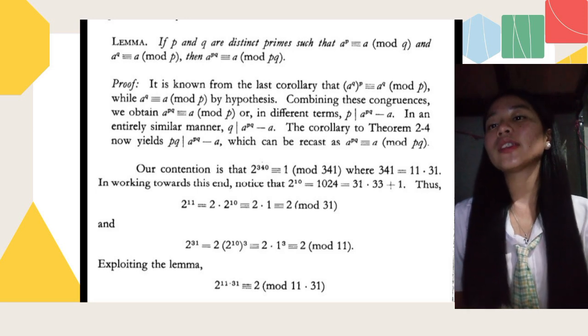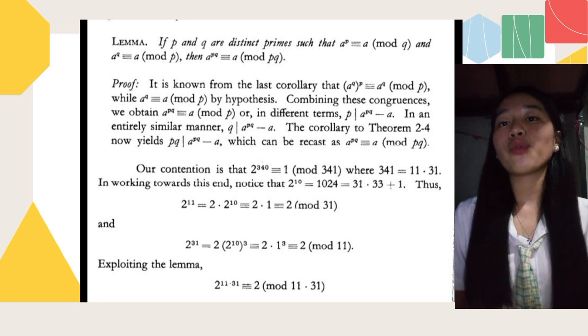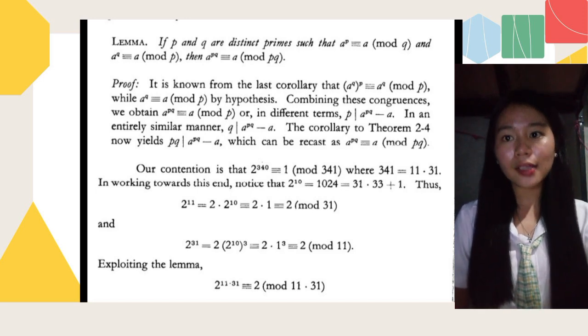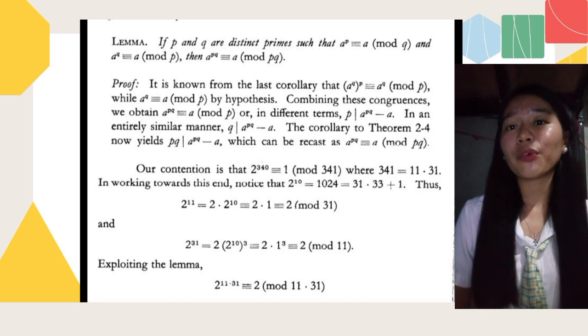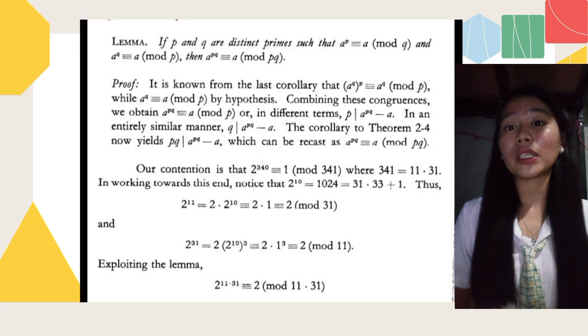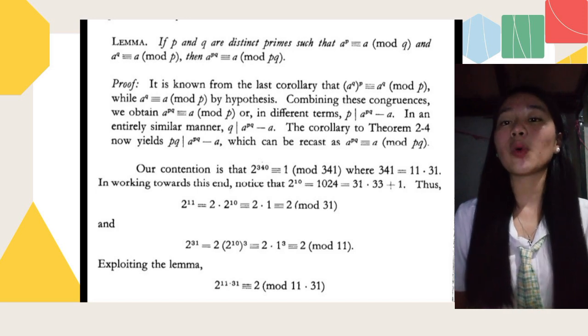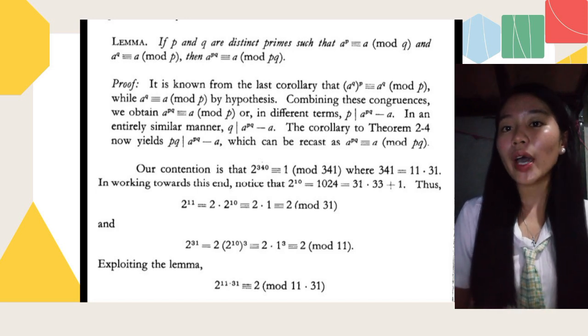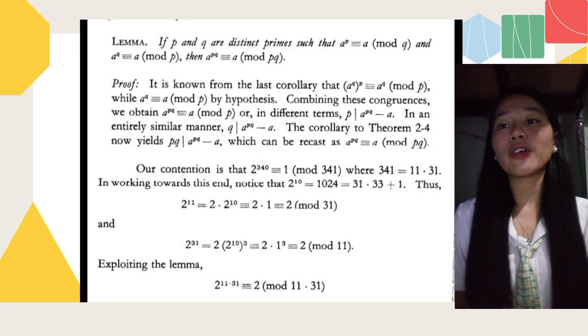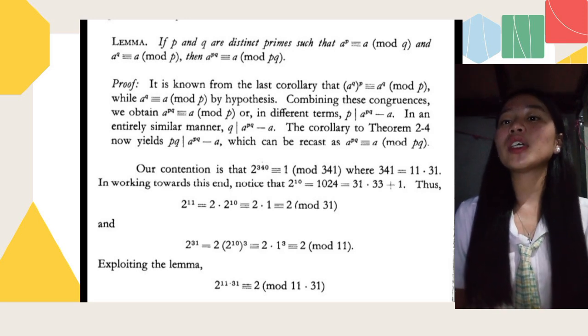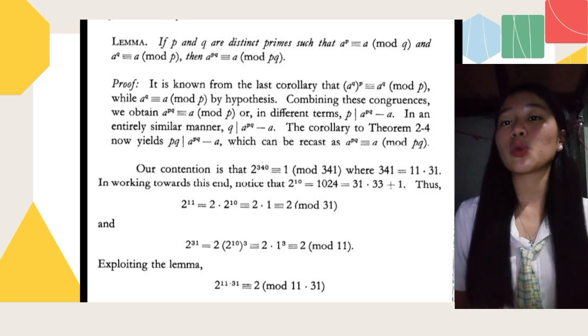Our contention is that 2^340 ≡ 1 (mod 341), where 341 = 11 · 31. Working towards this end, notice that 2^10 = 1024 = 31 · 33 + 1. Thus, 2^11 = 2 · 2^10 ≡ 2 · 1 ≡ 2 (mod 31).